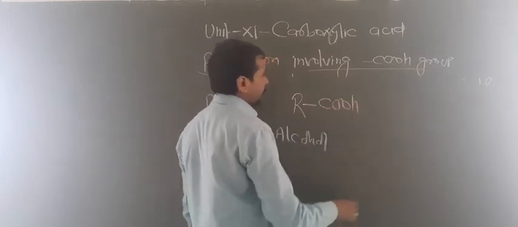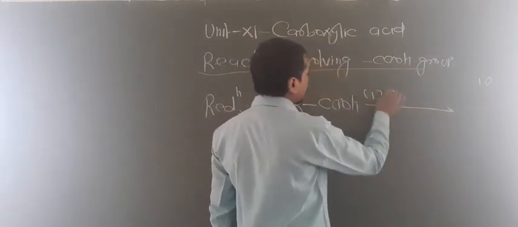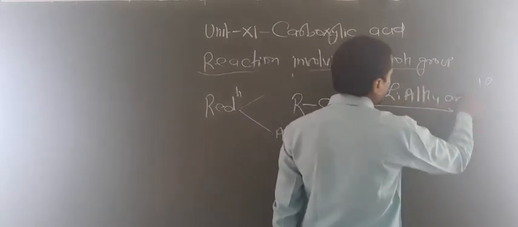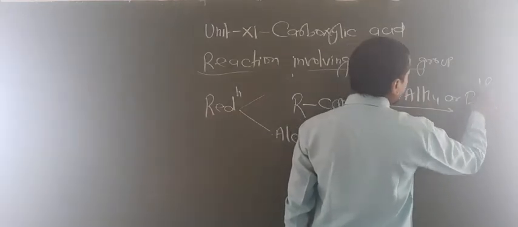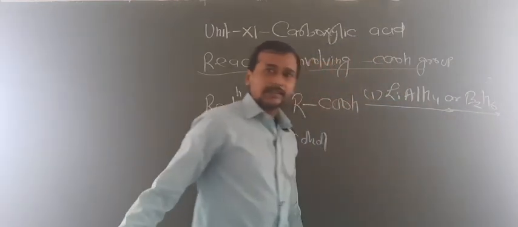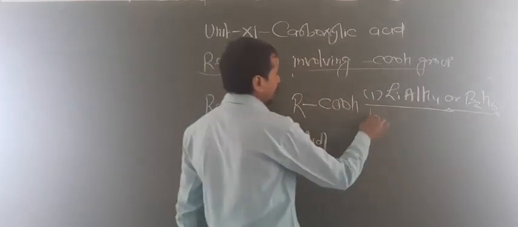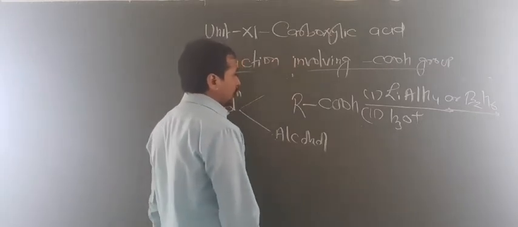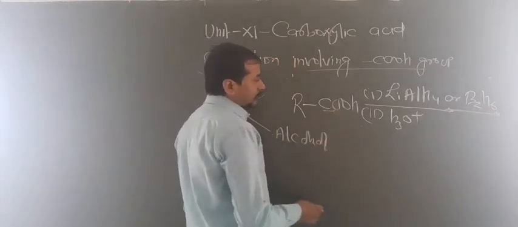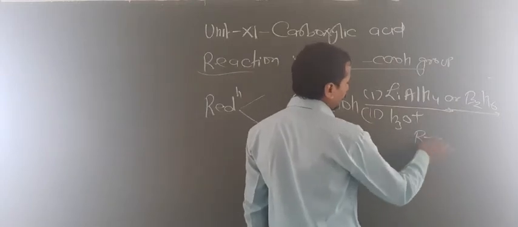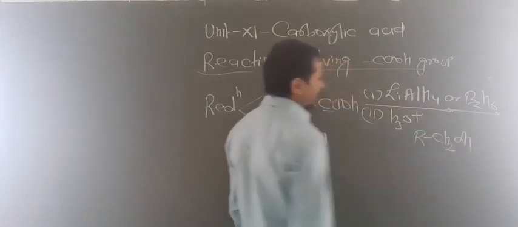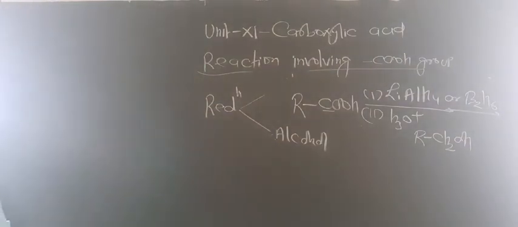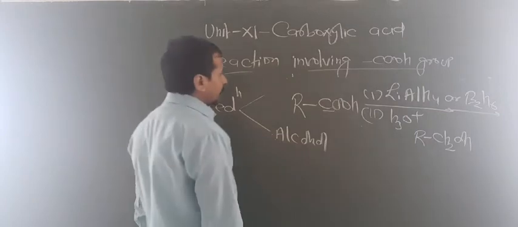So what happens here? RCOOH is taken. This will be reduced in presence of lithium aluminum hydride, or better you can take diborane. This is diborane, an electron deficient molecule, and second you have to do hydrolysis. Now this carbon changes into CH2OH. So now this becomes RCH2OH, that means alcohol having same carbon as the acid has. Are you getting this point? So in this way you can convert acid into alcohol.